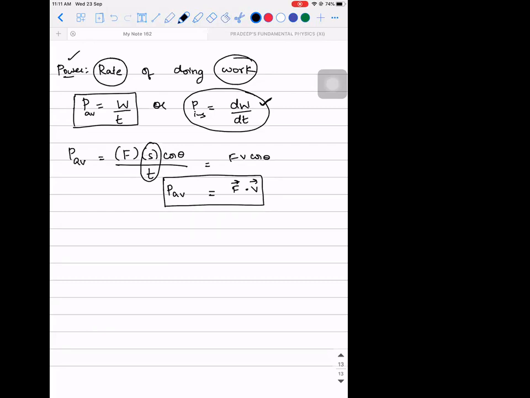Are you able to understand this? So power has two formulae. You can either use work done per unit time, or the dot product of force and velocity.